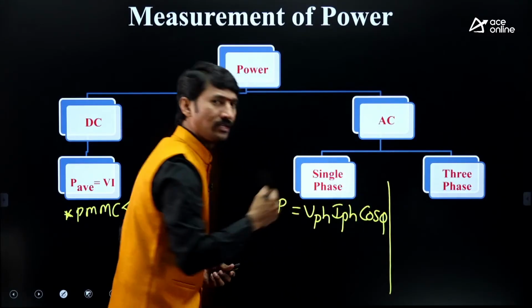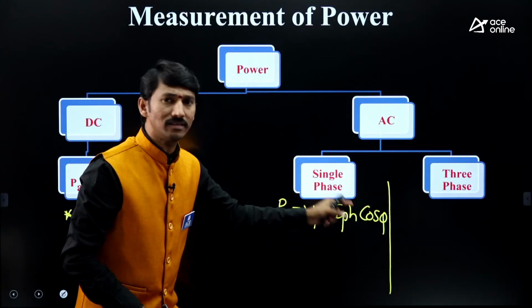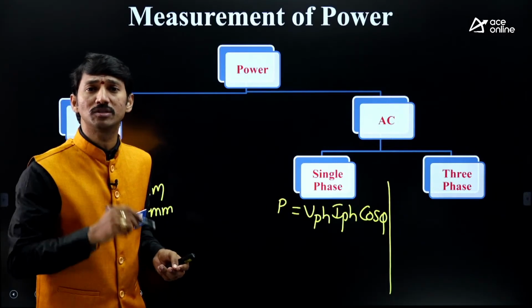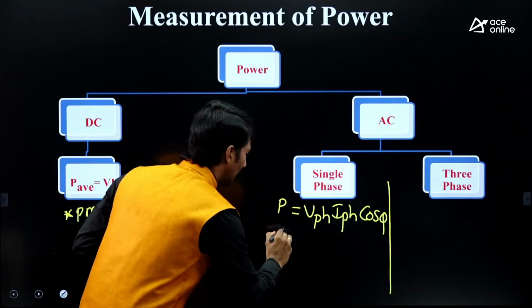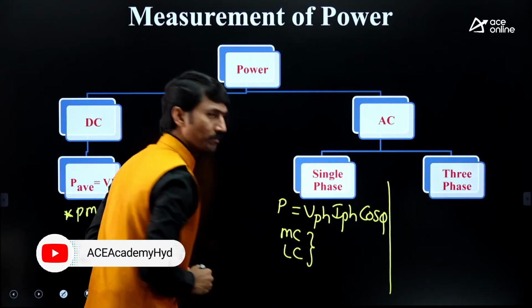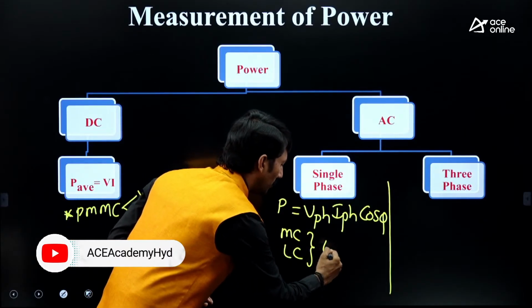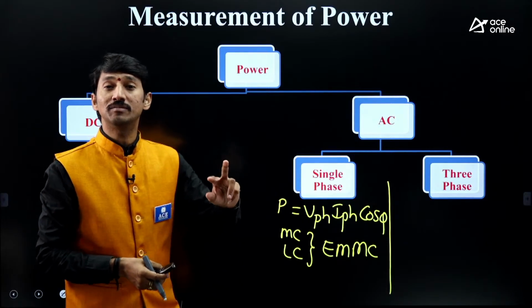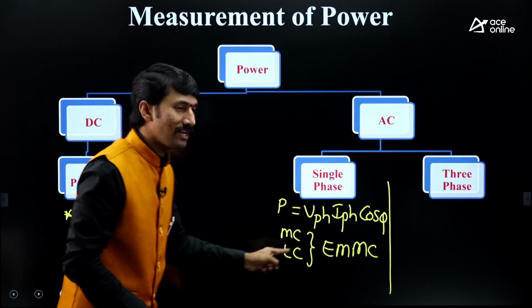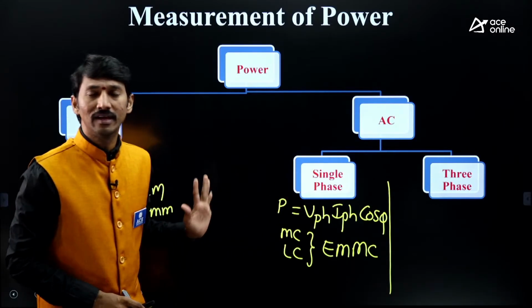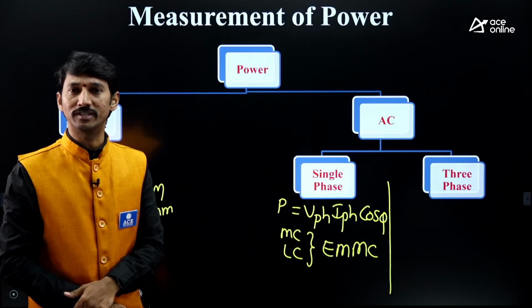In order to measure this single phase power, wattmeter methods are there: one is MC short and the other is LC short. This is the EMMC instrument; in that, MC short connection is possible, and LC short connection is also possible. In these two methods, we can get the single phase power measurement.